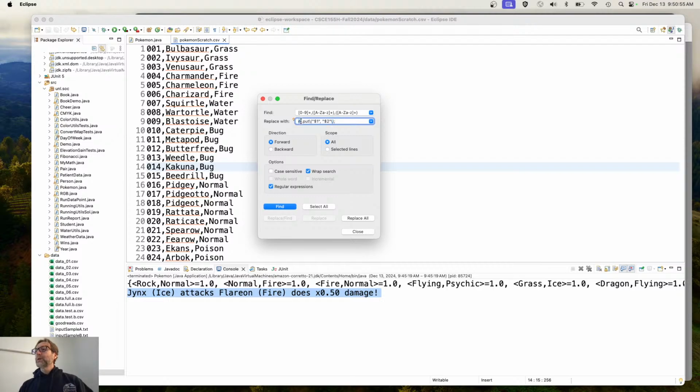Do you remember what the map was called, by the way? Pokemon name to type, I think.